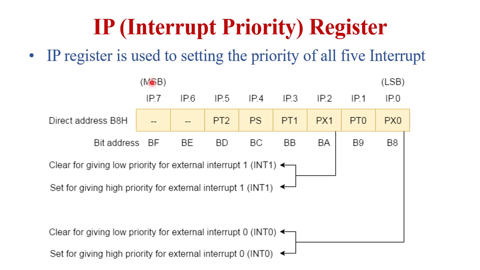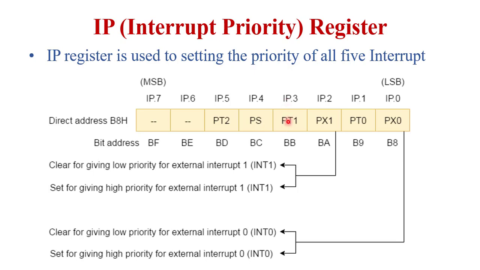Now I start from the most significant bit of the IP register, the interrupt priority register. IP7 and IP6 are not defined and are reserved for future use. Next is the IP5 bit, that is PT2. This bit is not defined in the 8051 microcontroller; it is defined in the 8052 microcontroller. Next is the IP4 bit. This bit is used to decide the priority of the serial interrupt.